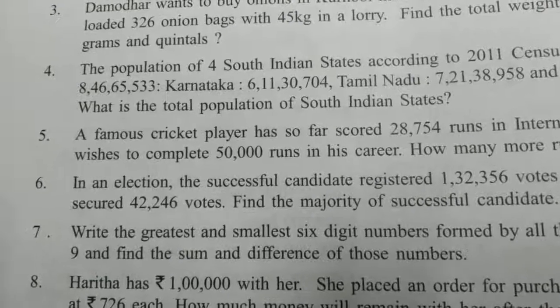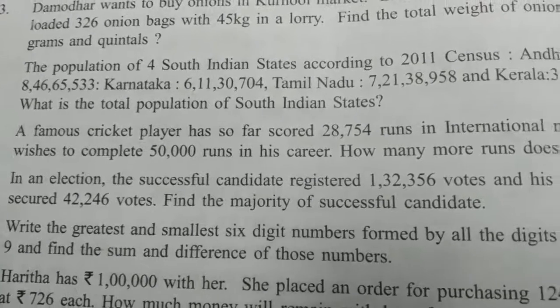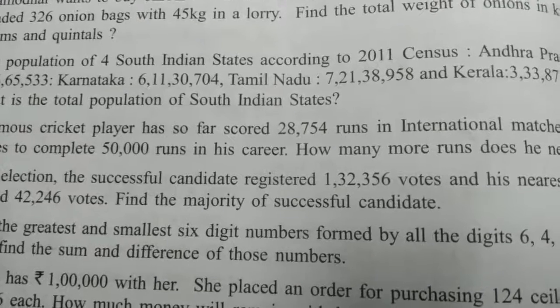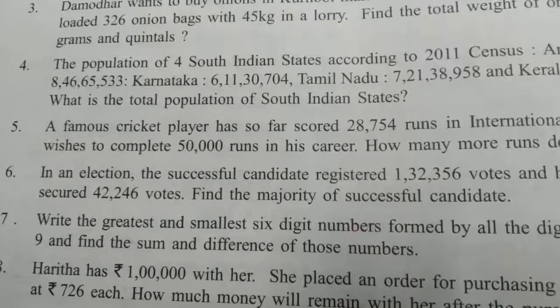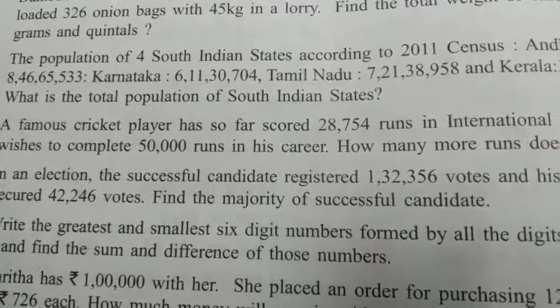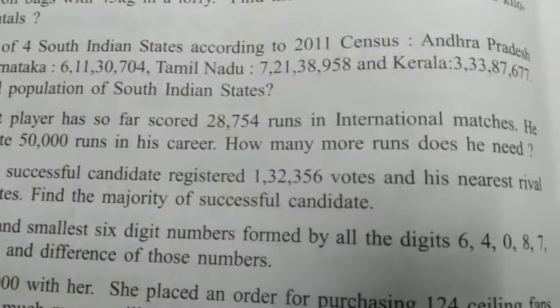Fifth one. A famous cricket player has so far scored 28,754 runs in international matches. He wishes to complete 50,000 runs in his career. How many more runs does he need?